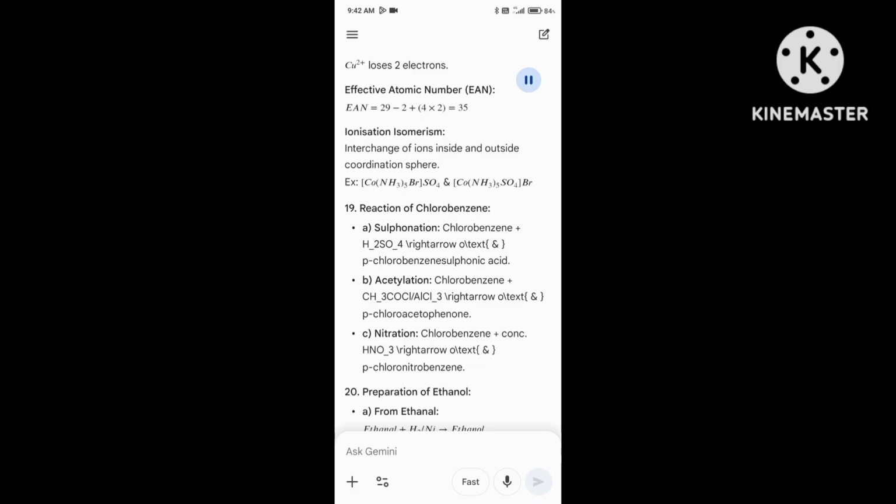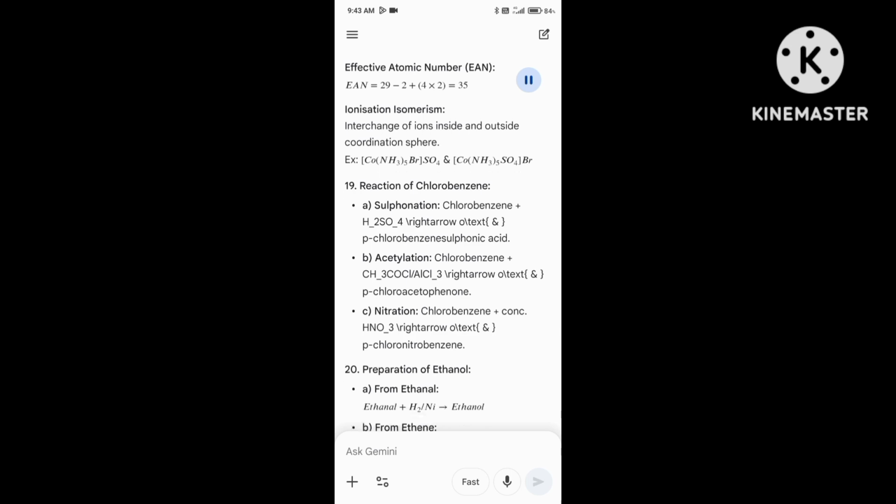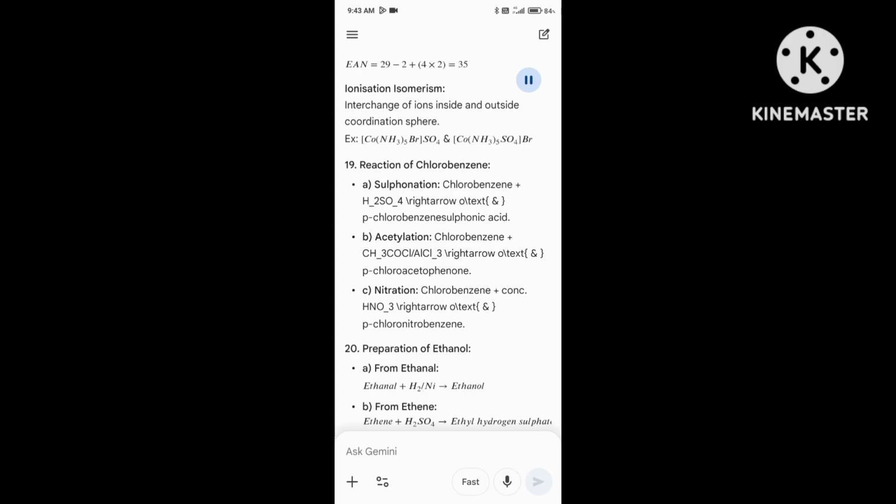19. Reaction of chlorobenzene. A. Sulfonation: chlorobenzene plus H2SO4 gives o- and p-chlorobenzene sulfonic acid. B. Acetylation: chlorobenzene plus CH3COCl with aluminium chloride gives o- and p-chloroacetophenone. C. Nitration: chlorobenzene plus conc. HNO3 gives o- and p-chloronitrobenzene.